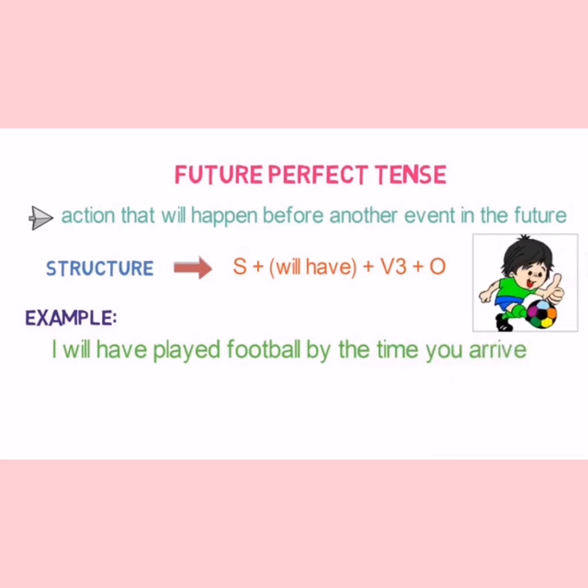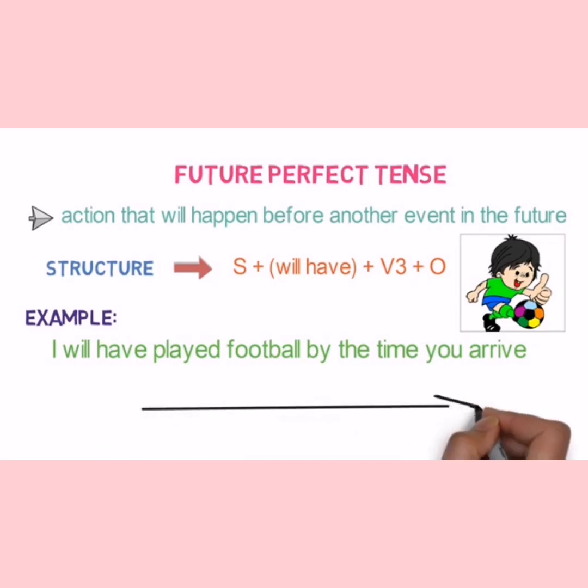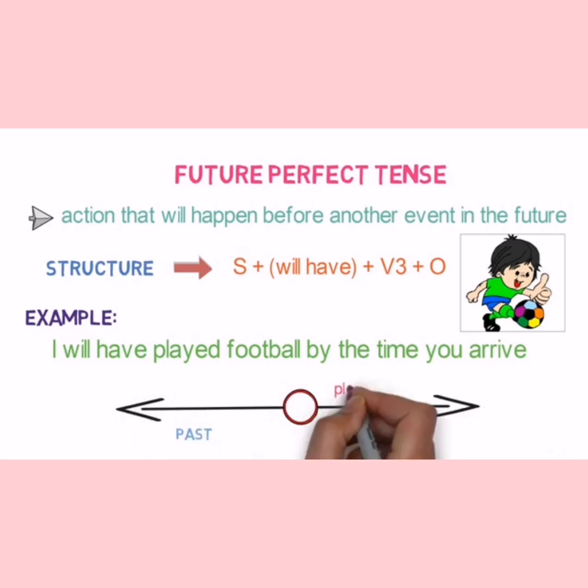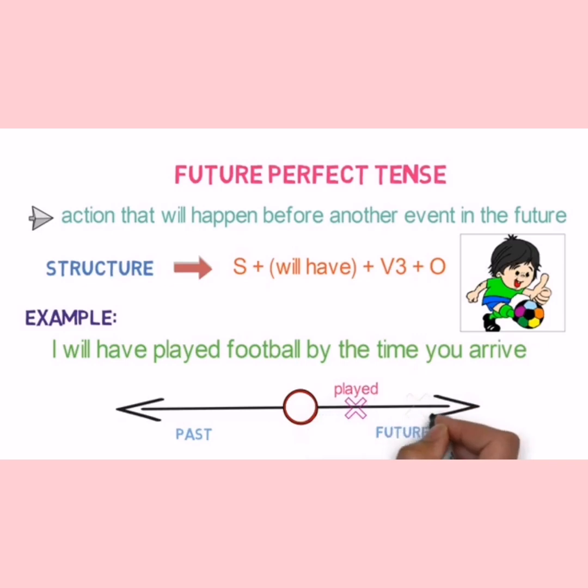In this sentence, my action of playing will be already completed before the action of your arriving. Now in the timeline, it will look like this. On the right hand side, an action of playing will be completed by the time another action, that is your arriving, comes. Okay. So in this video, we have covered all the perfect tenses.